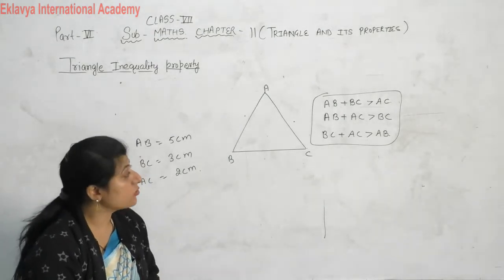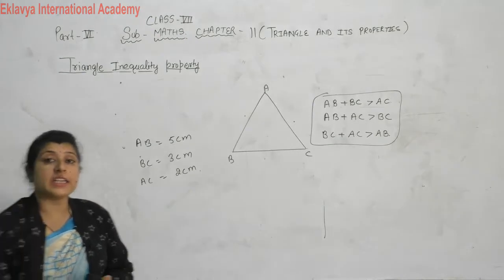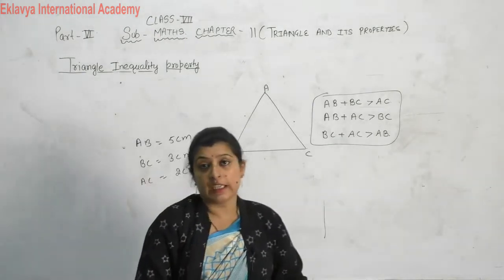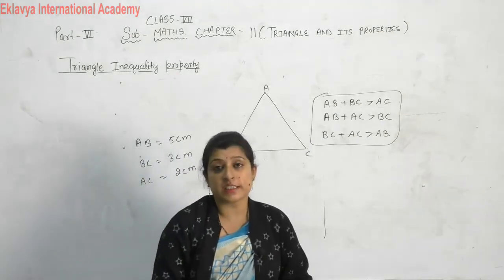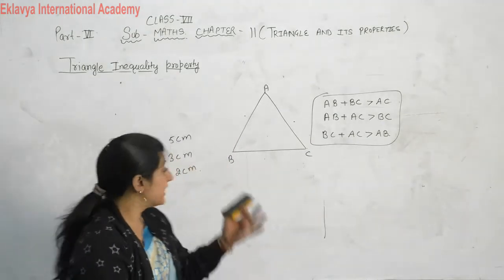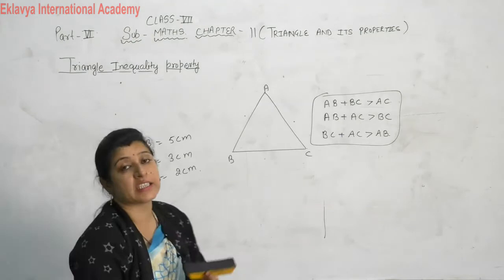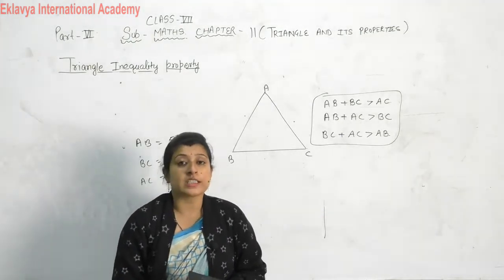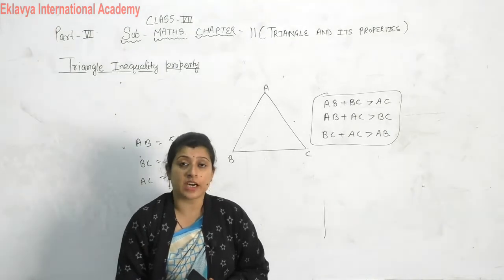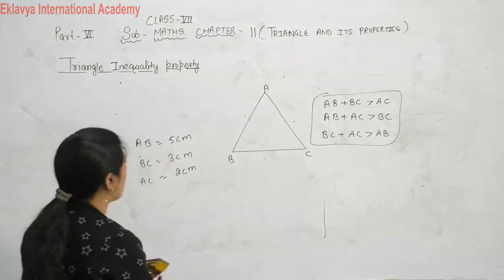So we have to check this triangle inequality property, that the sum of any two sides should be greater than the third side. If these given sides fulfill this condition, then there is a possibility to construct a triangle from these, otherwise not. Check it now.